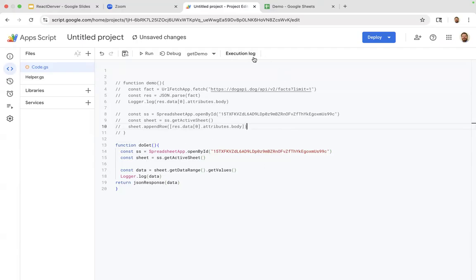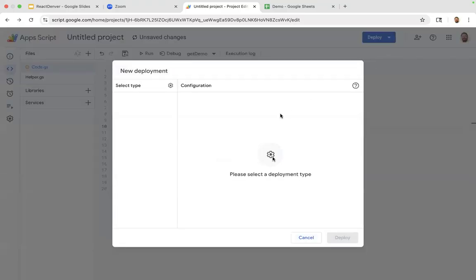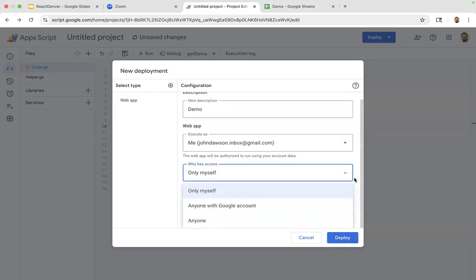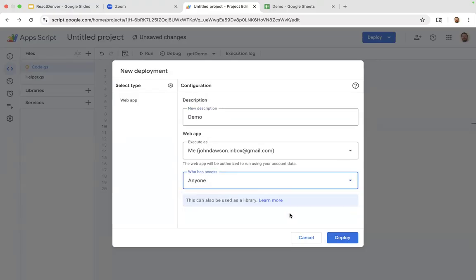So it's actually hidden. There we go. If I go to this big deploy button up here, I can make a new deployment. I can select a web app and I can do demo. And I want to make that so anyone can see it. If I make it so only I can see it, I won't be able to hit it with Insomnia or Postman or any other service that I'm not signed in as John Dawson at Google with. So that's actually one of the key things.